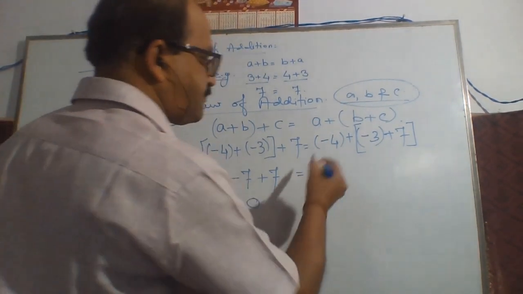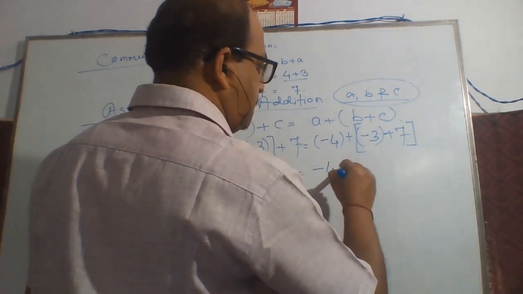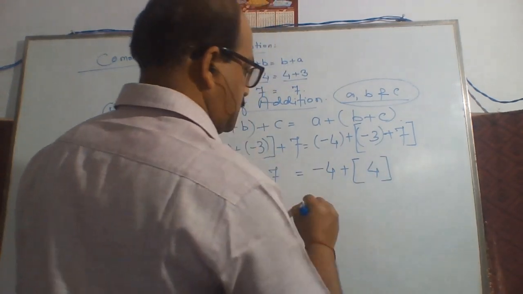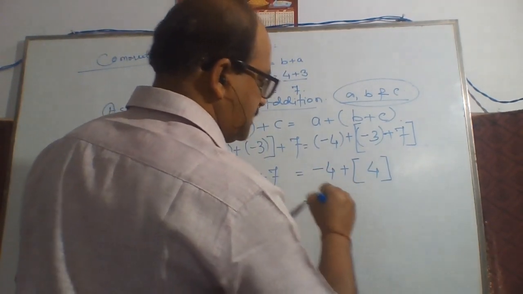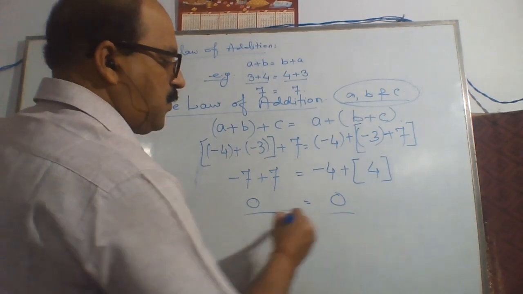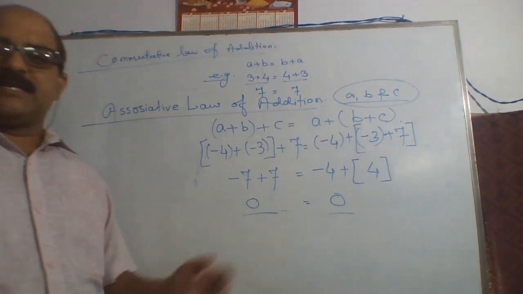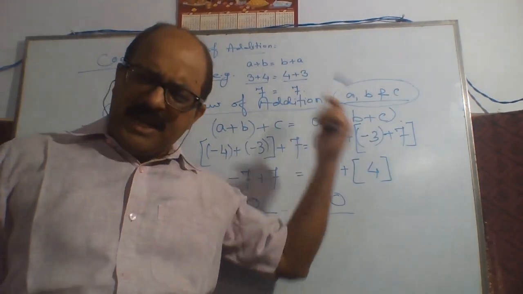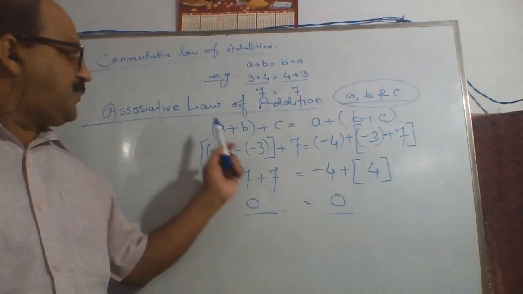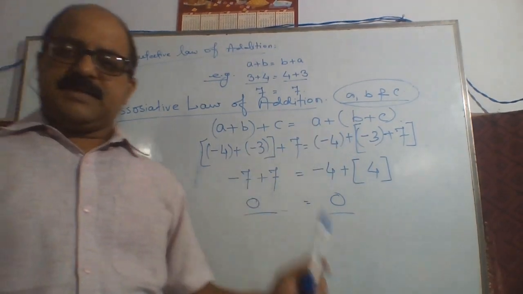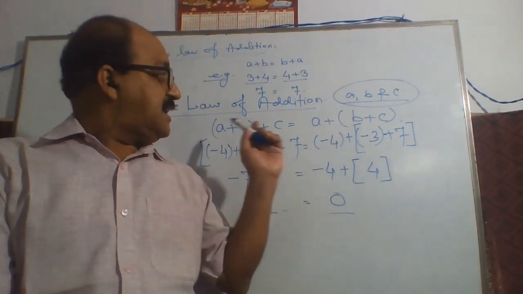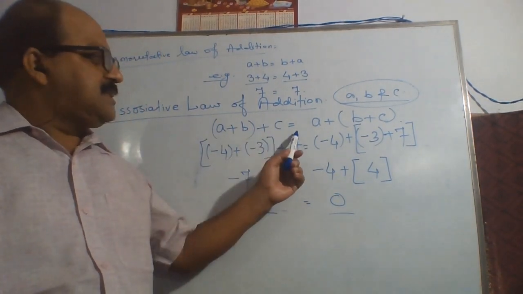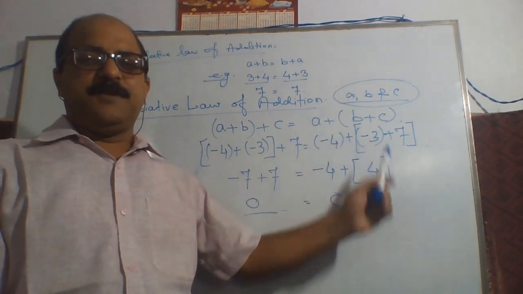Here minus 4 plus, in brackets, minus 3 plus 7, that is plus 4. So also we get the value 0. In both cases we get the same value. If a, b and c are any integers, the values of both sides are the same. We arrange it in the same way: a plus b in brackets plus c is equal to a plus b plus c in brackets.